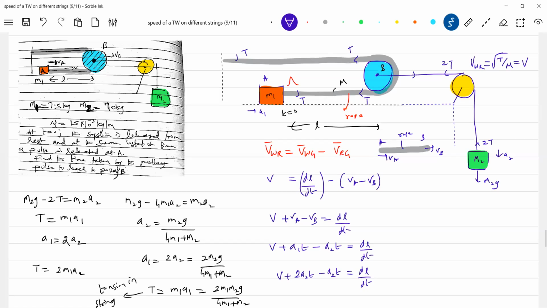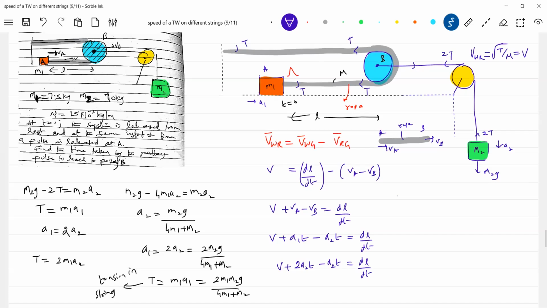So this will become V plus, and what is the length it has to travel?